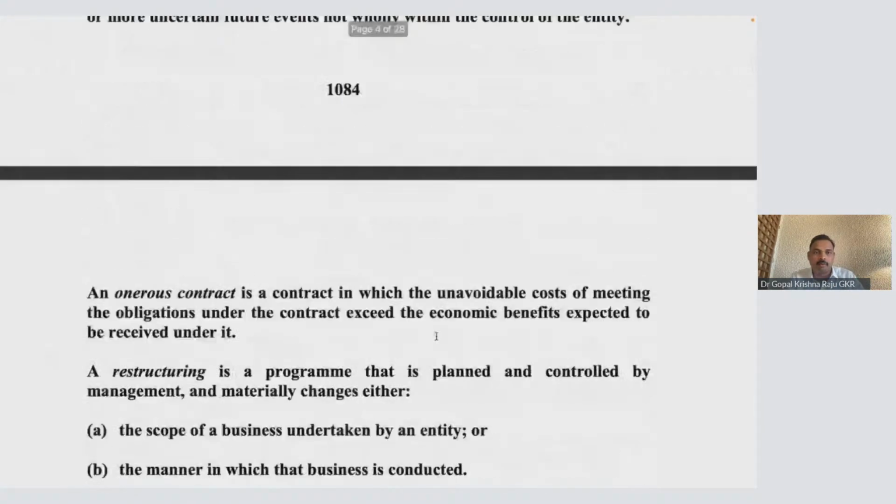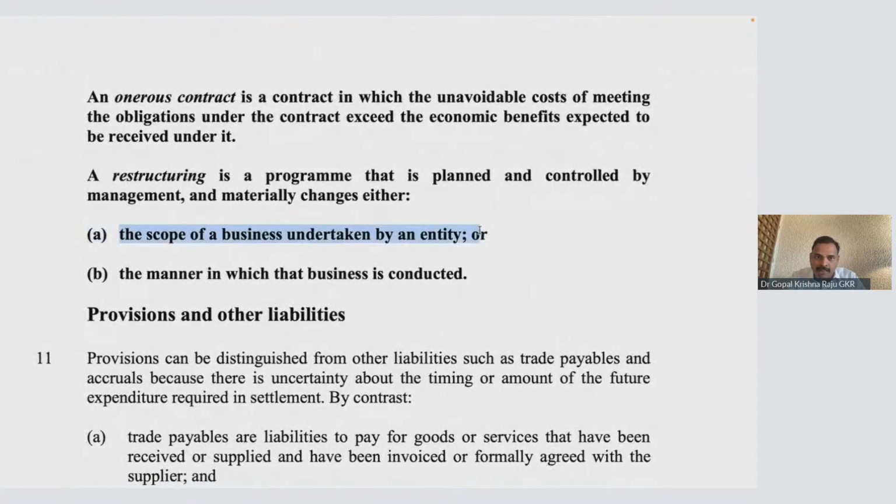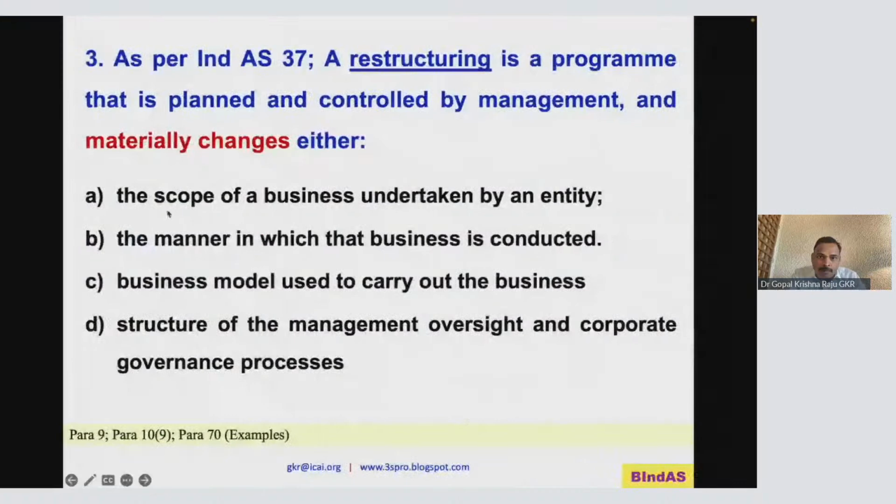So we have either the scope changed, or the manner in which the business is connected. This is A or B, not both. Either the business scope is changed, which means my object is changed, or the process is changed, the process is improved.